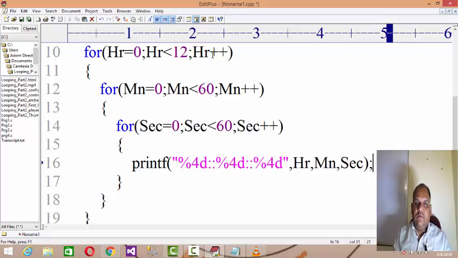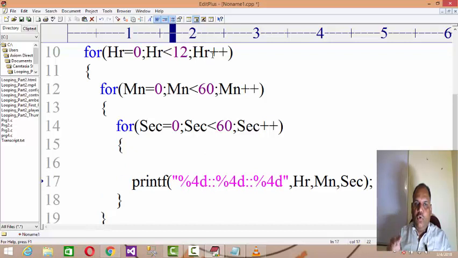So I want the output of these hours, minutes, seconds on a specific line. So what I'm going to do, if you want to locate your screen on a specific location, then you have to use a function called gotoxy, and then you need to specify the column comma row.